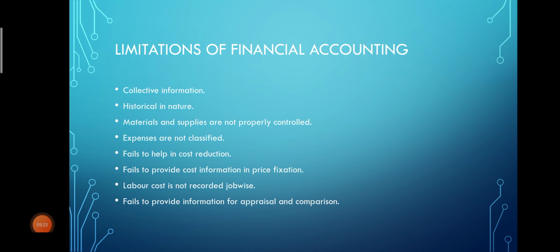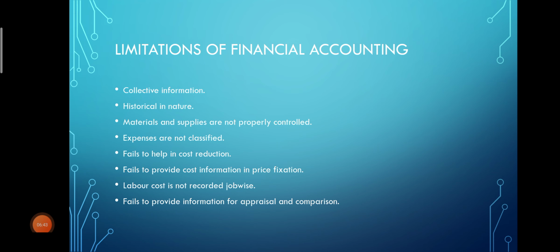The fifth point is that it fails to help in cost reduction. As I have told you, in financial accounting we treat the organization as one unit, so the expenses are not classified accordingly. We will not get to know how much expense each department or each job is incurring. So that will not help us to find out the expenses, and because of this it will not help us to reduce the cost.